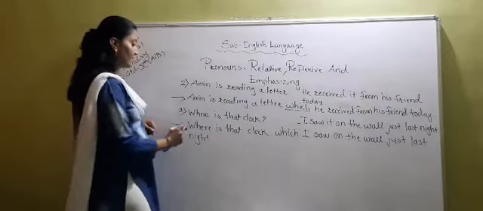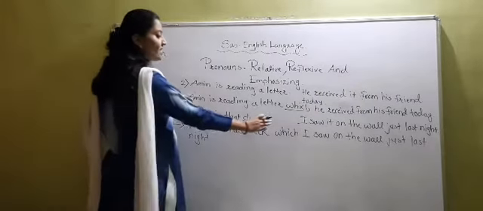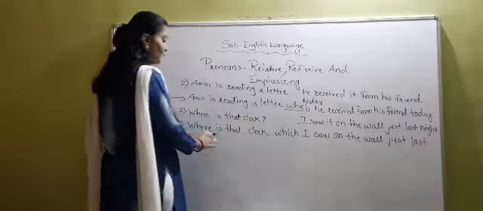Now our answer is like this. Where is that clock which I saw on the wall just last night?